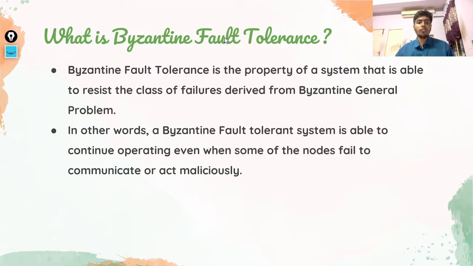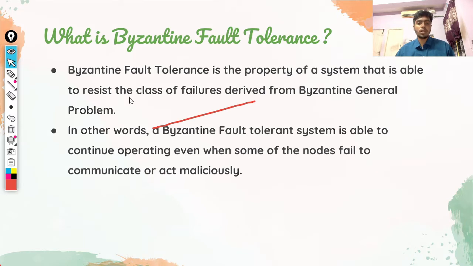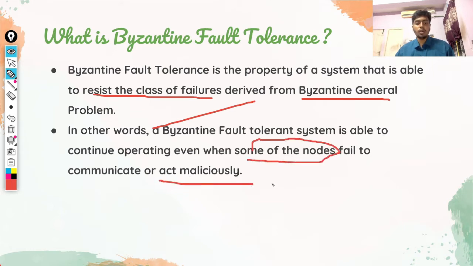What is Byzantine fault tolerance? Byzantine fault tolerance is a property of a system that is able to resist the failure derived from the Byzantine general problem. In other words, a Byzantine fault tolerant system is able to continue operation even when some of the nodes fail or act maliciously. What does it mean that nodes fail, and what does it mean to act maliciously? I will explain these things in the future slides.